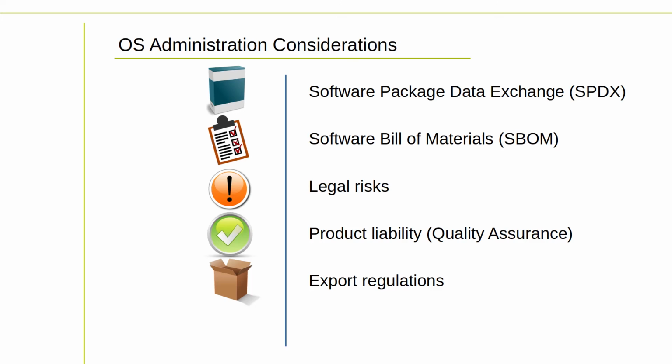Export regulations are another area of concern for companies that use or distribute open source software. Export regulations are laws and regulations that govern the export of goods and technology from one country to another. These regulations can restrict the export of certain types of technology or require companies to obtain licenses or certifications before exporting certain types of products.